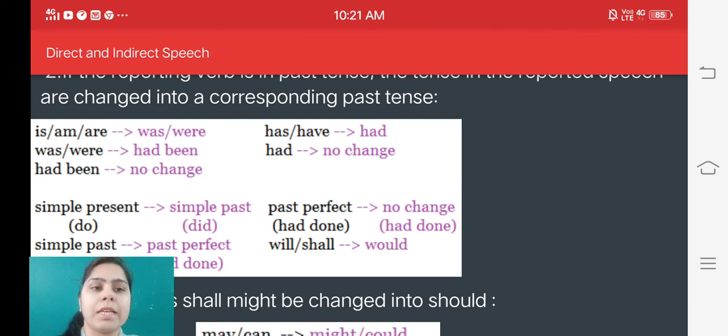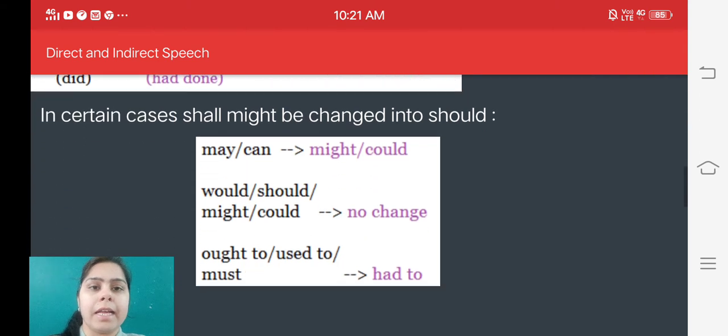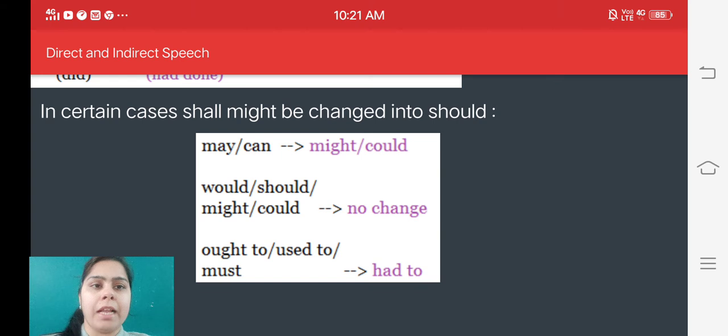Will or shall is changed into would when we change direct speech into indirect speech. In certain cases, shall might be changed into should. There are some cases in which we can change shall into should also. May and can will be changed into might and could.